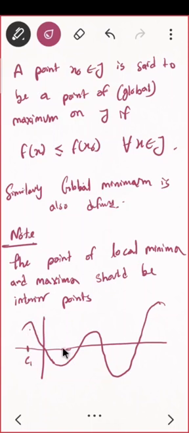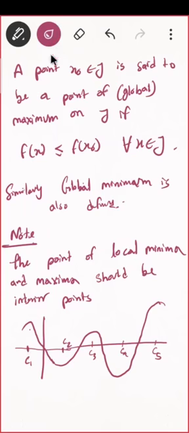This is say C2. This is C3. This is C4 and this is say C5. Correct. So these are 5 points I have. Now I would like to know which of them is local maxima, which is local minima, everything. What do you think? What is local maxima?